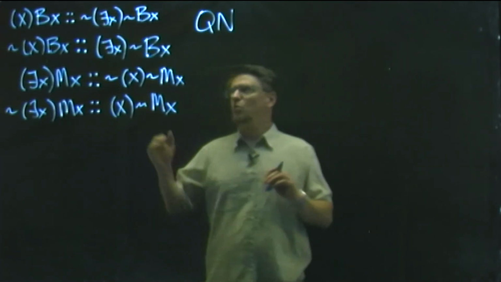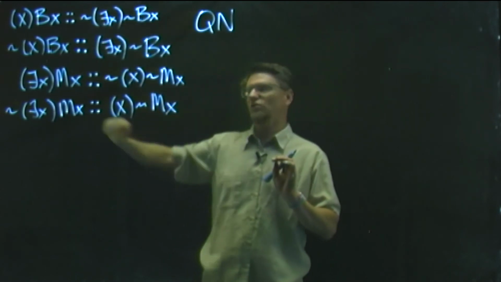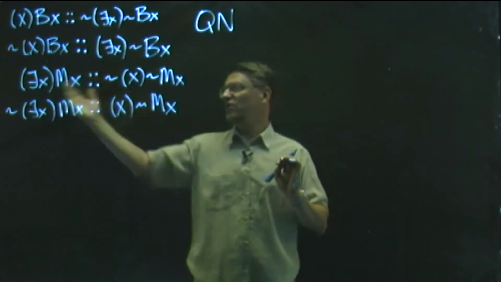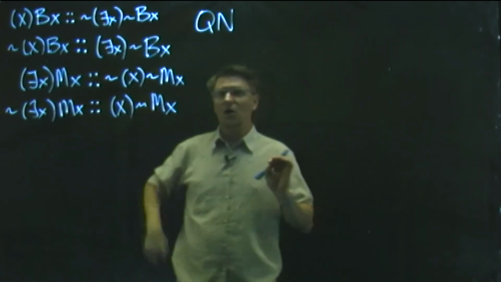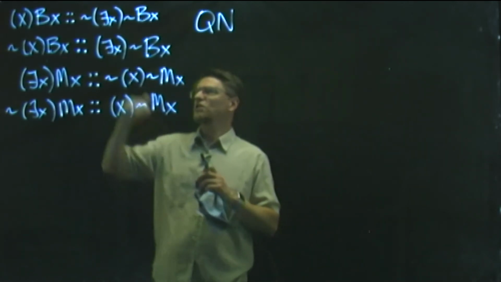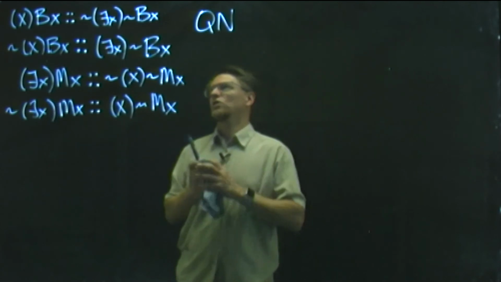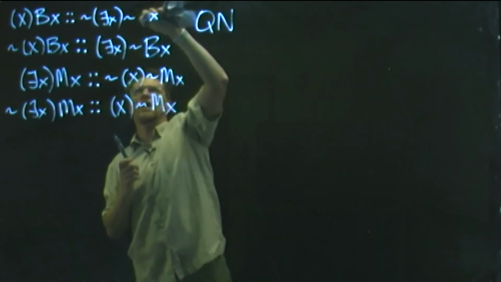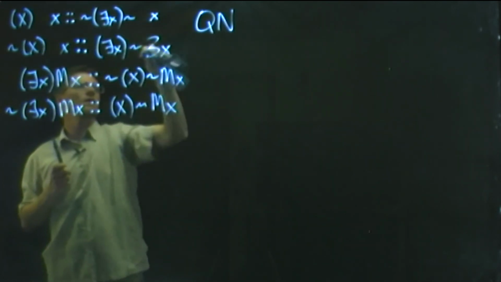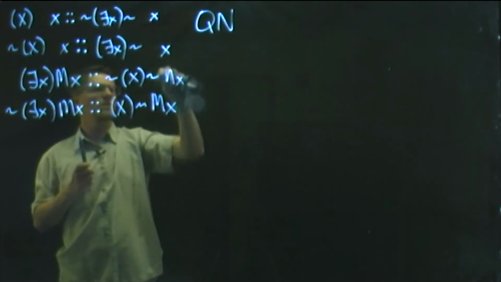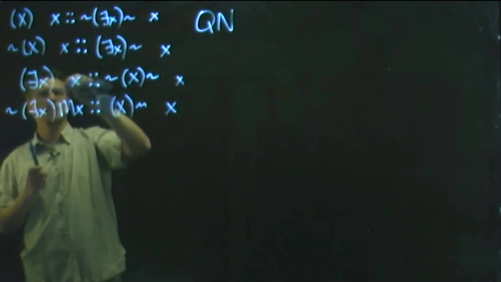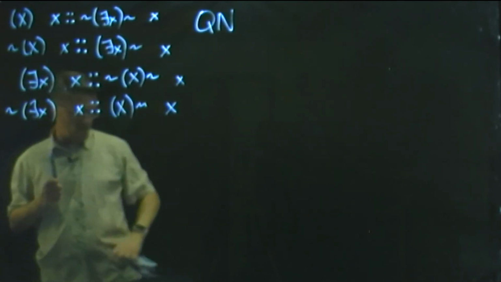But anyway, so what we have here are the quantifier negation rules. And what we're saying is that all the statements on the left mean the same thing as all the statements on the right, and that they're basically replaceable with one another. Now, of course, if you look at our text and the way that Hurley has expressed these, you'll notice that he doesn't use B and M, of course, and so he uses this fancy script F that, again, I cannot possibly hope to recreate, but I can at least replace these B's and M's with an F to more closely mirror the textbook. Okay? Let me do that here real quick.